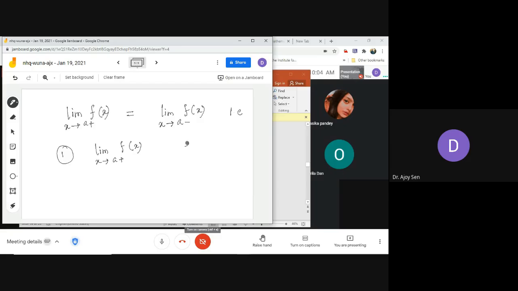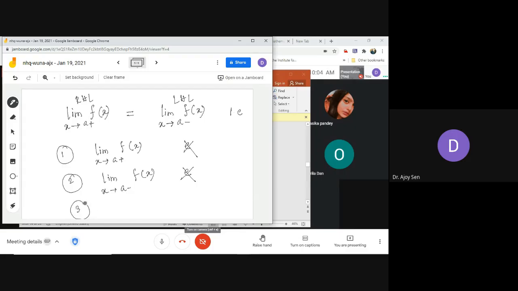Two, the second case may be that the limit from this side, the left hand limit, does not exist. This thing is called the right hand limit, and this thing is called the left hand limit.